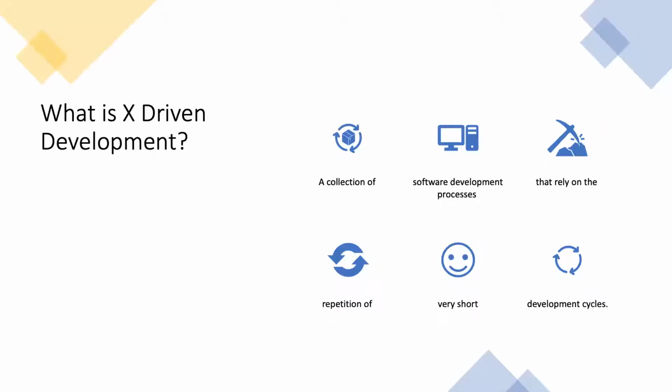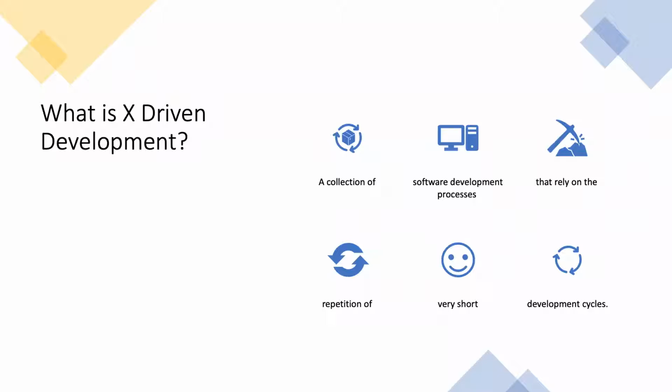What is X-driven development? That is number one. You may have heard of behavior-driven development, acceptance test-driven development, then test-driven development. So what is X? Now, when it comes to X, it is a collection of software development processes that rely on the repetition of very short development cycles. It is not one single development cycle. It is just a collection of development processes.